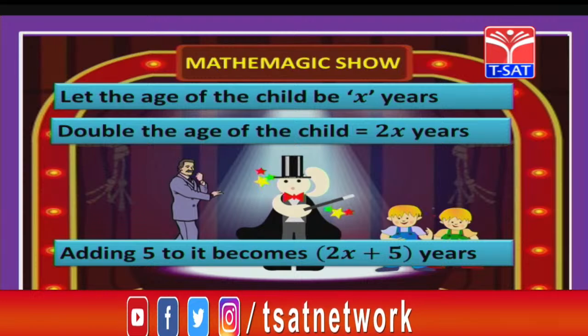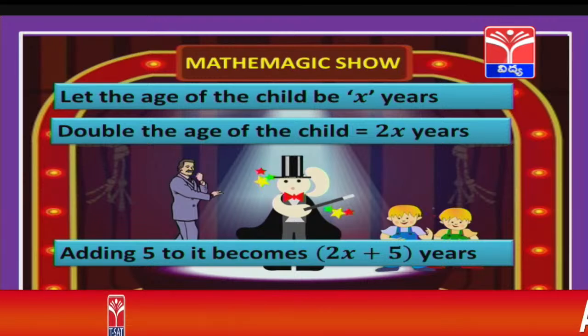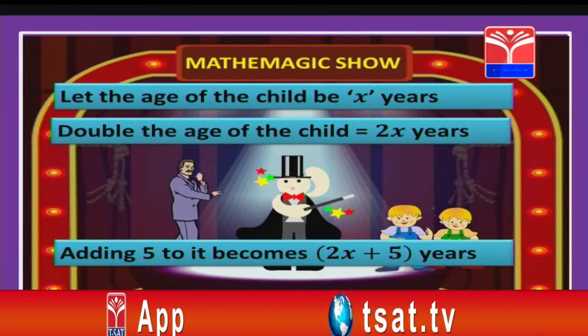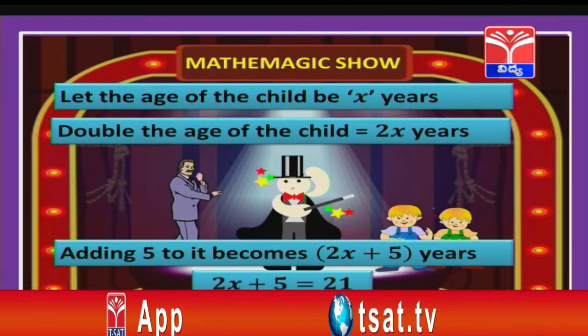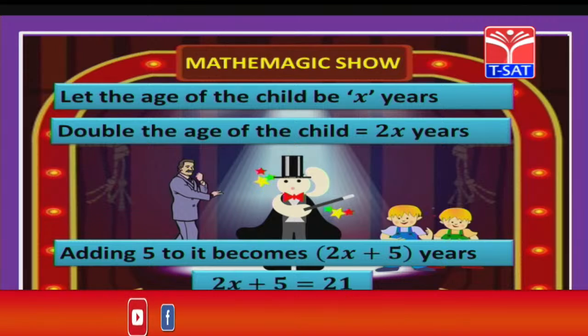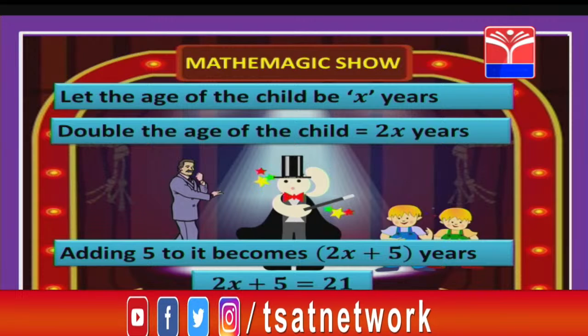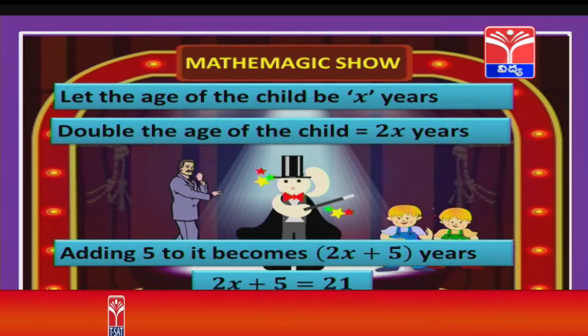2x plus 5 years. So, we got an expression, and then he asked what is the number they got? The child replied 21. That means this expression 2x plus 5 is equal to 21. So, what did we get, children? Yes, we got 2x plus 5 equal to 21, which is a simple equation.